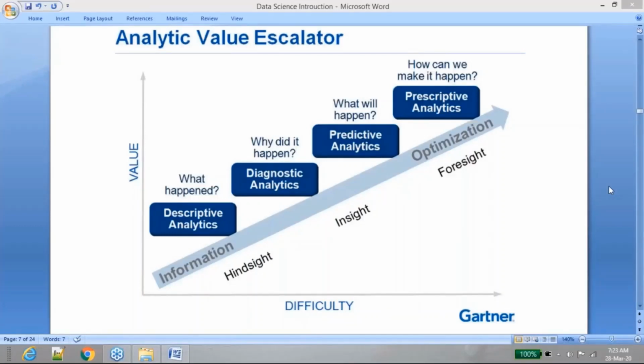So what happens to the data? Once you're done with your transaction, is the data immediately deleted? No, not at all. People need it for future reference. So that's where they will start capturing the data in a data warehousing system.